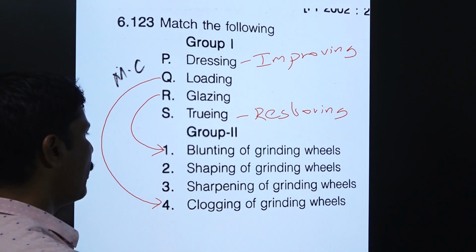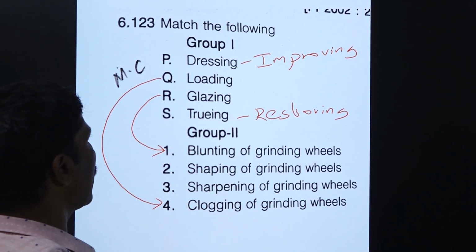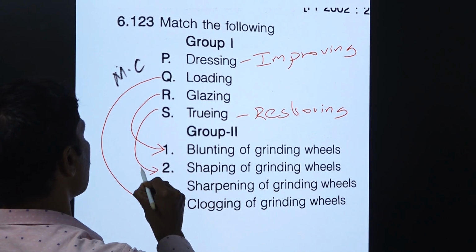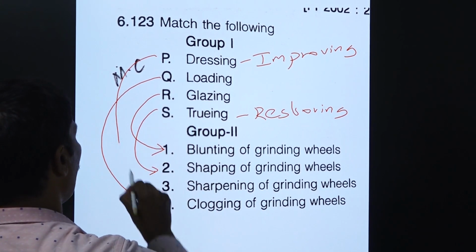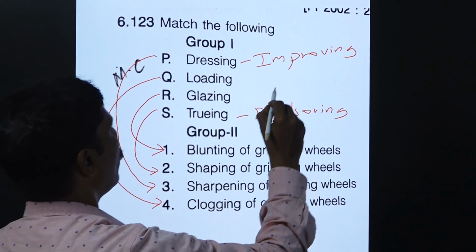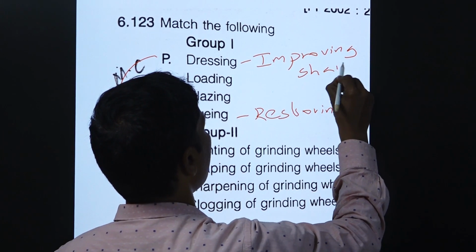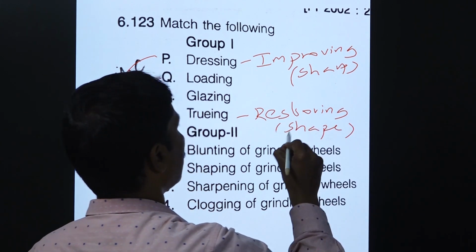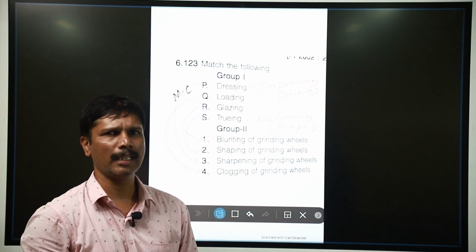So here, shaping of grinding wheels and sharpening of the grinding wheel. Shape means we restore. Sharp means we improve. So we are restoring the cutting action.